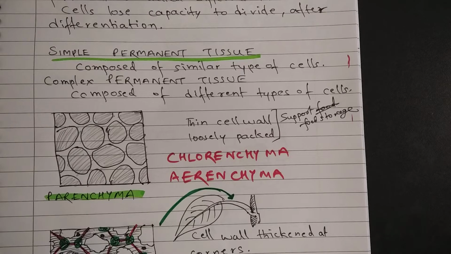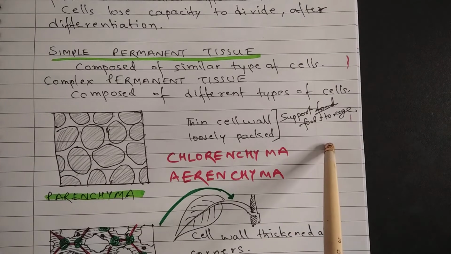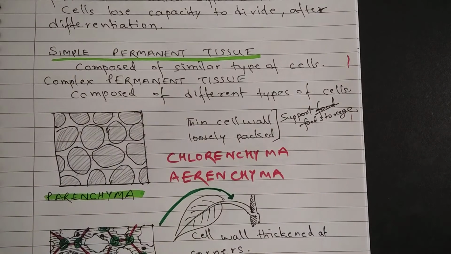For example, if you take a fruit, almost 80% or maybe 90% of the portion of the fruit will be composed of parenchyma. In case of a leaf or even a stem, the major portion is composed of parenchyma. Apart from providing the structural bulk, parenchyma is also responsible for storage of food. Now there are two special types of parenchyma. One is called chlorenchyma and another is called aerenchyma.